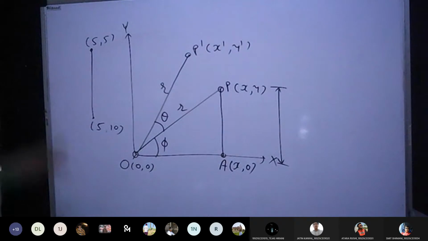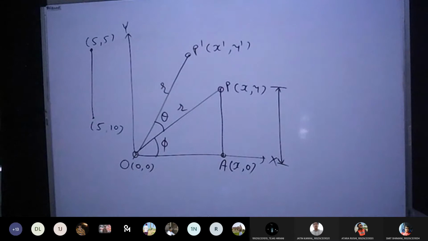So here in this case you can see the x values for both the points are 5, but the y values are different. So whatever difference is there, that is the length of the line. So the difference is 10 minus 5. So you can say that the length of this line is 5 units. Is it fine? Are you getting me?